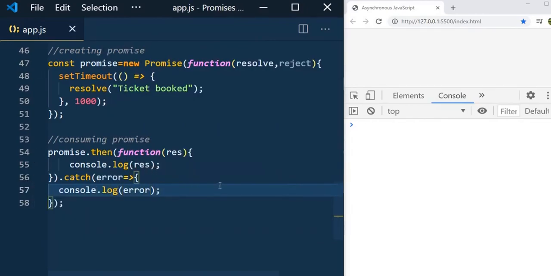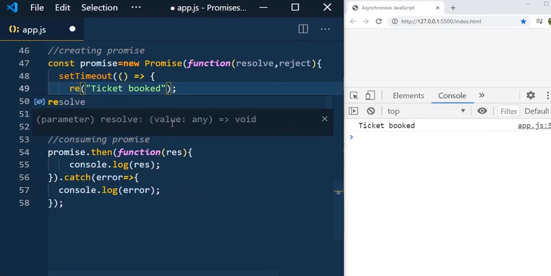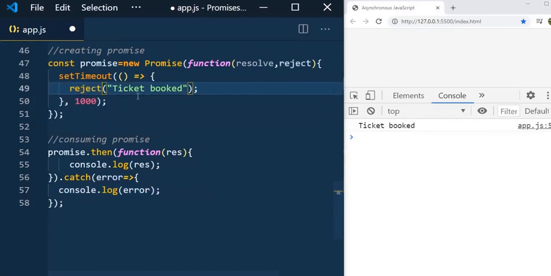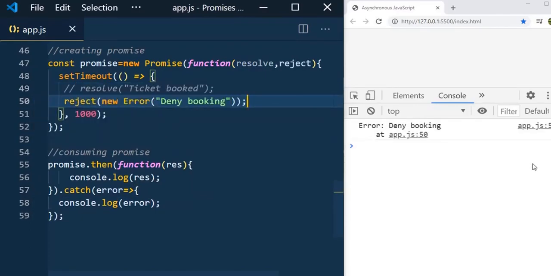To receive the error we need to reject the ticket, so reject, and you can see the deny booking after 1 second, from the catch block.